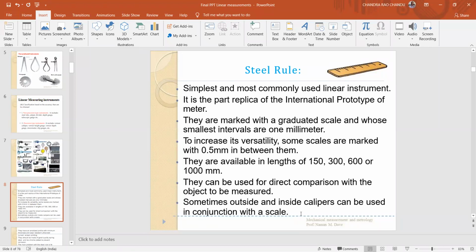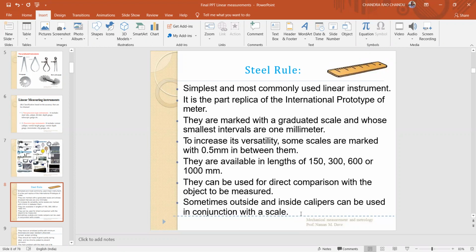That is difficult. Therefore, you use the caliper. The caliper takes the dimension of the circle and the dimension is compared with the scale to identify the exact value. So these steel rules are used in conjunction with calipers to give better results.